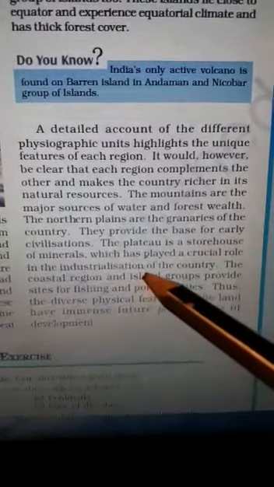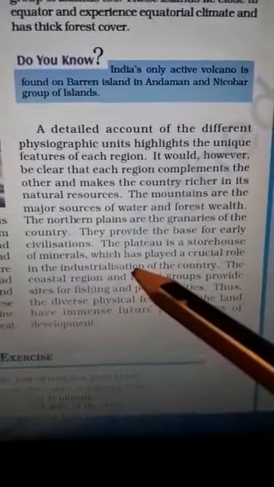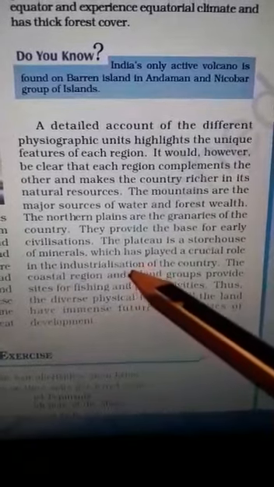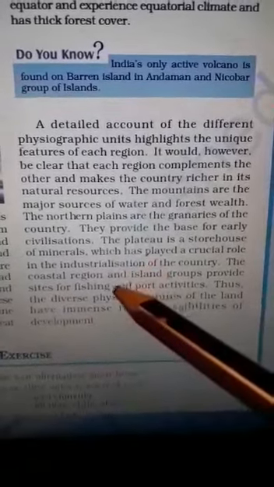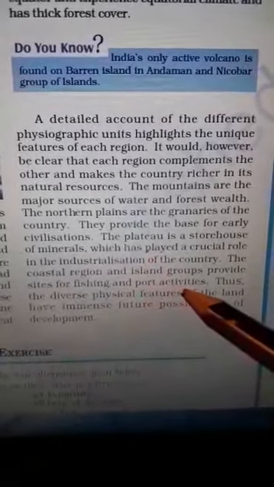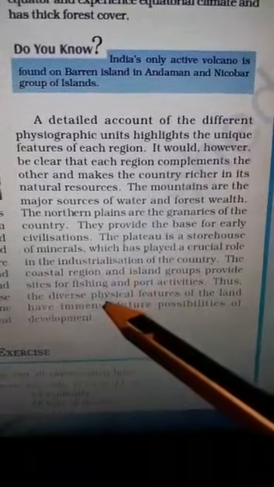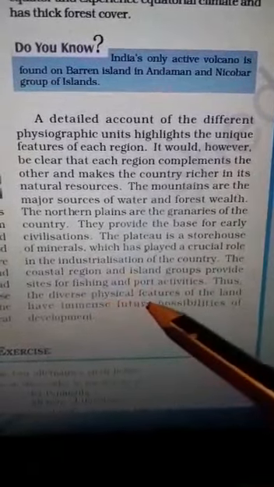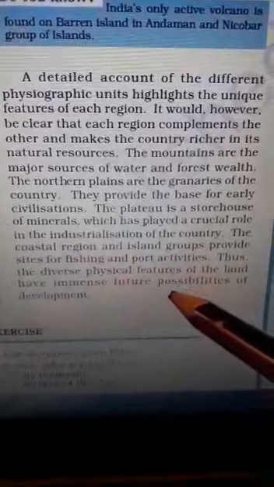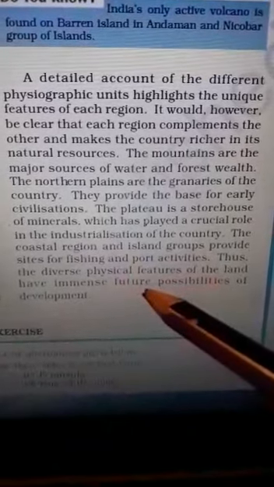These played the crucial role for the industrialization also. Minerals ना हो, पानी ना हो तो इंडस्ट्रीज कैसे चलेंगी? फिशिंग एक्टिविटीज़, पोर्ट एक्टिविटीज़ कैसे होंगी? So we have observed the diverse physical feature of land which makes our future develop.